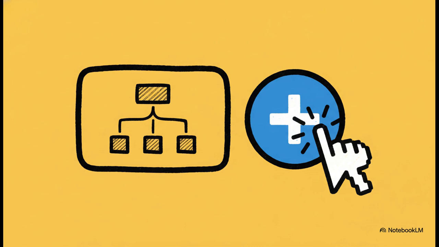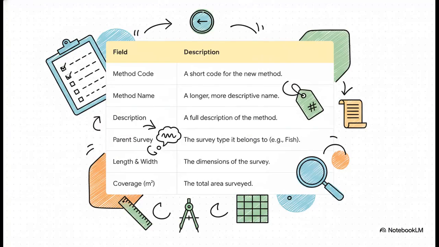Well, the solution is really simple. Right on the Add Survey form, you can add a new method to that list just by clicking the small blue plus button that's right next to the survey methodology field. When you click that button, you'll see a form where you'll need to fill in these key details. Defining your method with a code, a name, a description, and its dimensions is absolutely essential. It makes sure that anyone who looks at your data in the future will know exactly how it was collected.